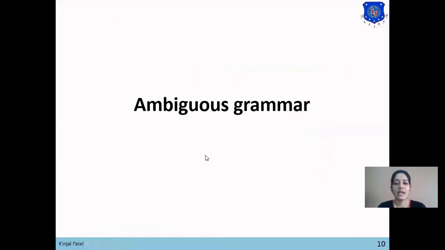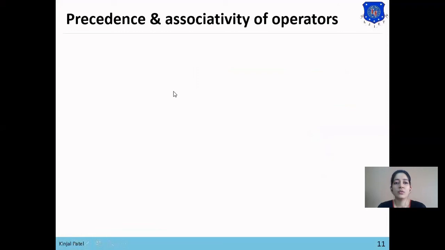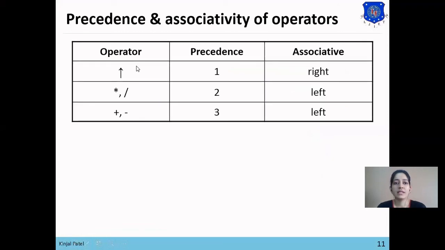Now the next topic is ambiguous grammar. Before going to ambiguous grammar, we will see the precedence and associativity of our operators. The first operator is power. Power has the highest precedence among these operators and it is right associative. Then star and division have the second highest precedence and are left associative. Then plus and minus have the third highest precedence among these operators and are also left associative. So remember the precedence and associativity of operators for the next topic.